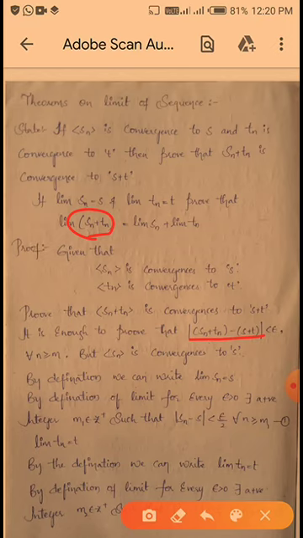So that is nothing but the limit. Okay, so here also the same: limit of Sn plus Tn is equal to S plus T. This is the L value. But Sn converges to S, so by definition we can write limit Sn is equal to S.